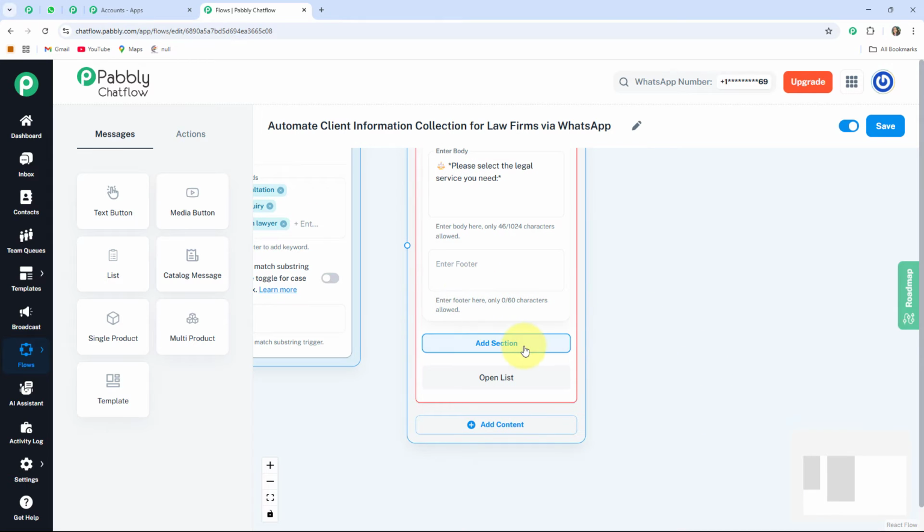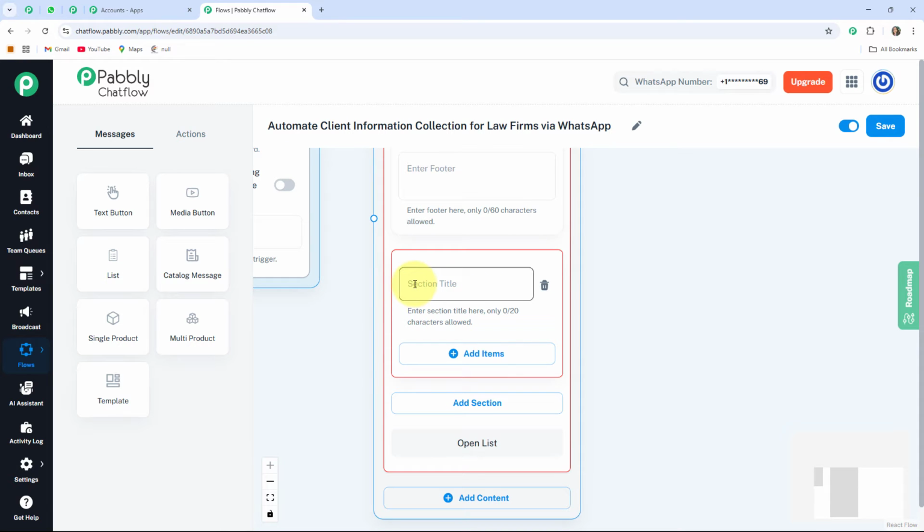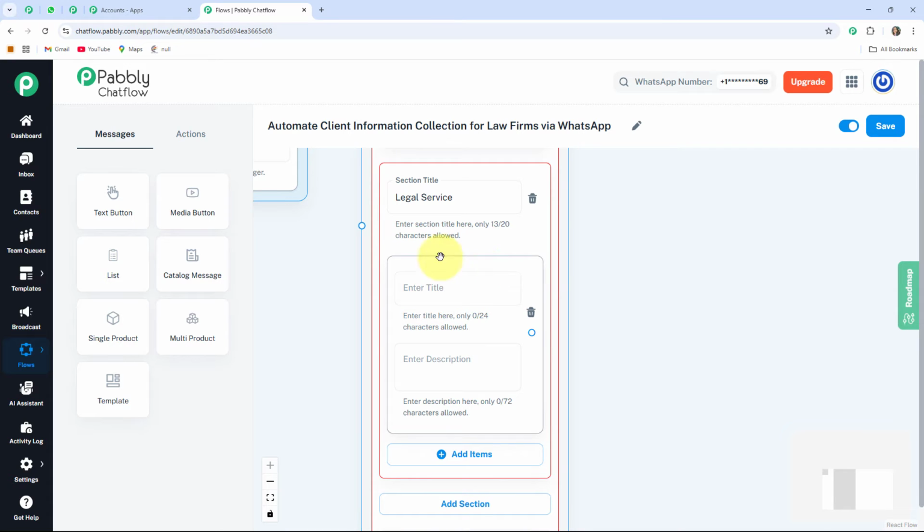After that, I am clicking on this add section button. You can see it will provide me one box, giving me one section title box. So here I am writing the section title as legal service. After that I am going to add some legal services. For that I am clicking on this plus add items button. It will again provide me one box where I am going to write the title as well as the description. Here I am only entering the title.